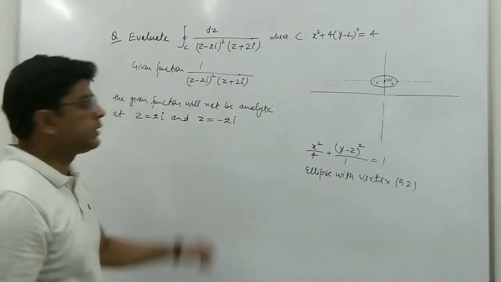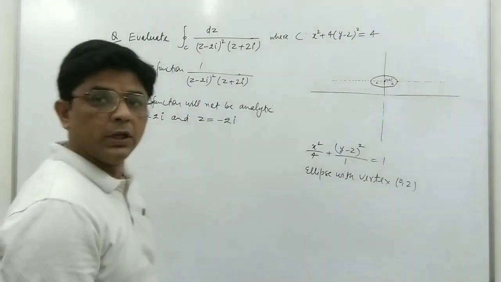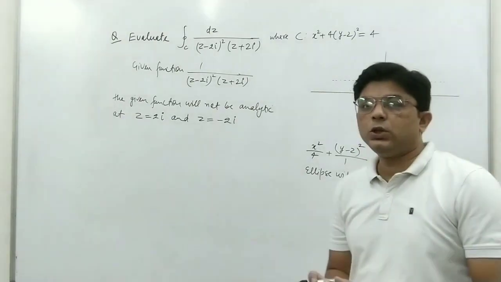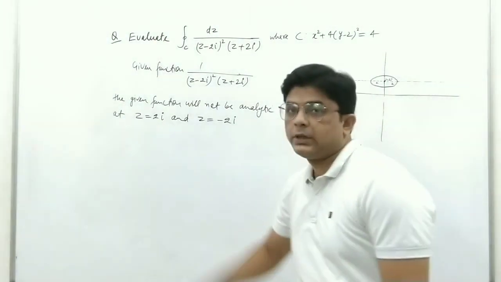Okay, so these are the 2 points. From here we have z equal to 2i and from here we have z equal to 2 minus 2i. So these are the 2 points at which the given integrand is not analytic. Now we see where these points are.